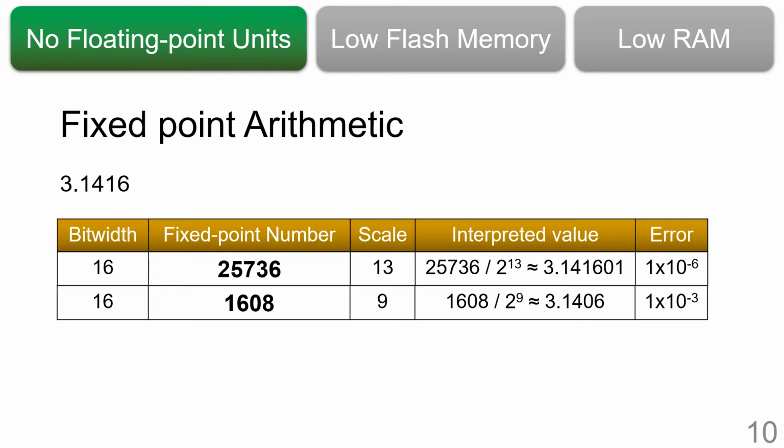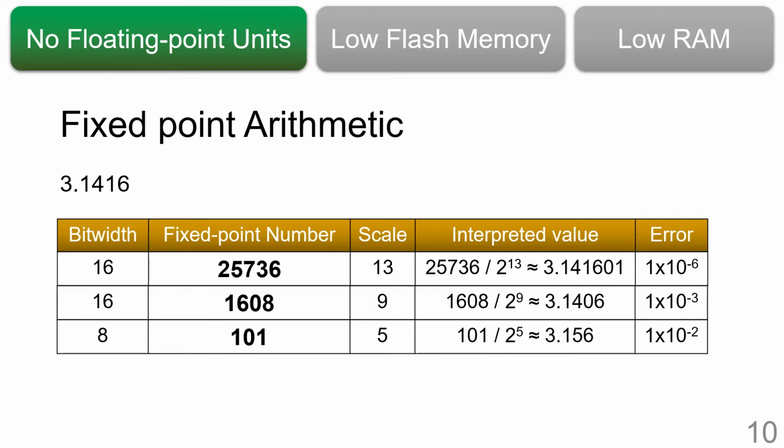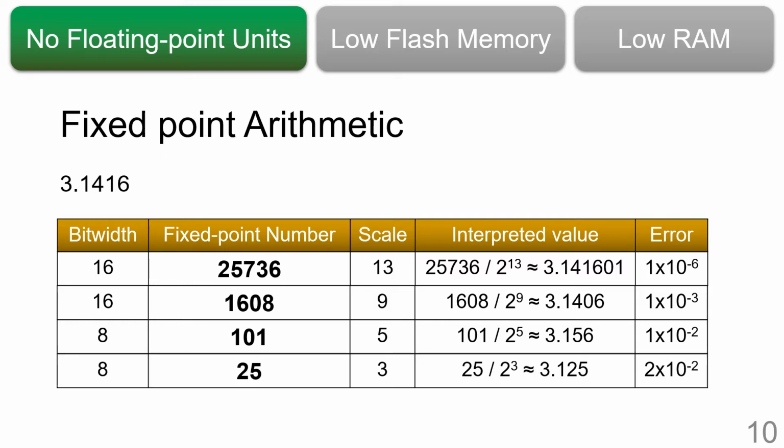Converting this back into floating point, we get 3.1406, which has a higher error, 10 to the minus 3. Suppose we use 8-bit integers. 3.1416 can be represented by the integer 101 with a scale of 5. The deviation from the actual floating point in this case is much higher, 10 to the minus 2. Yet another representation is 25 with a scale of 3, which has twice the error. We can see that it is preferable to use a higher scale and a higher bit width for a more accurate representation of the underlying floating point number.